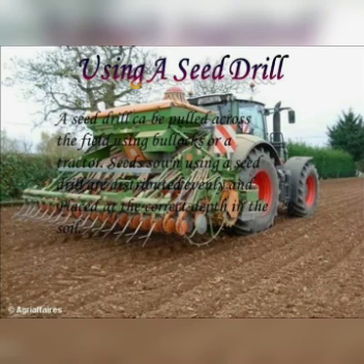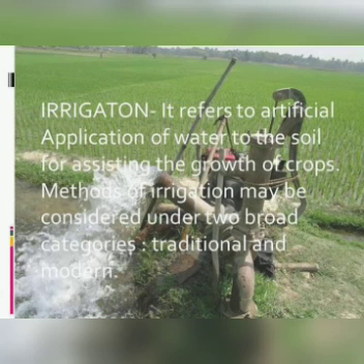For that, we move to a modern method using a seed drill. In this method, we bring the seed drill into the field using bullocks or a tractor, and we insert the seeds into it. It will evenly distribute the seeds at a proper depth. After that, we have to move to the next step, which is irrigation.